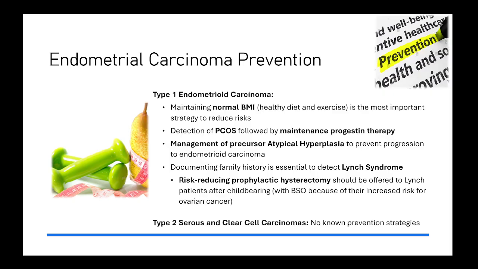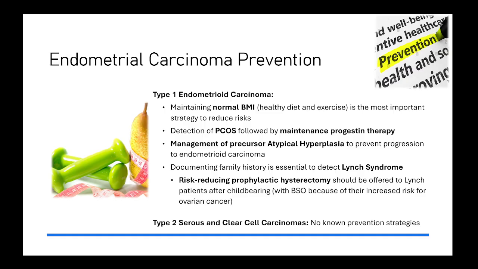Okay, so if we cannot screen, at least can we prevent it altogether? Well, yes and no. There are a few things that can be done. Type 1 endometrioid carcinoma, we said, is estrogen dependent. So it's important for women in general to maintain a normal BMI with healthy diet and exercise, because we saw that obesity is an important risk factor for endometrioid carcinoma. It's also very important to detect PCOS, polycystic ovarian syndrome, early and to follow the patients and treat them with maintenance progestin therapy to prevent the development of atypical hyperplasia and endometrioid carcinoma.